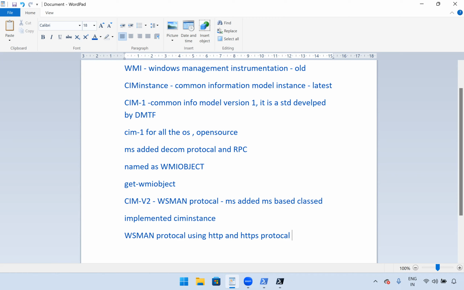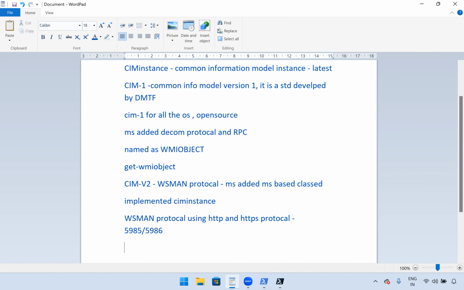So what is the port number for this? For HTTP, WSMan uses 5985. For HTTPS it is 5986. You will definitely come across errors when you write scripts and run them on remote machines. At that time you need to check whether these ports are open or not.